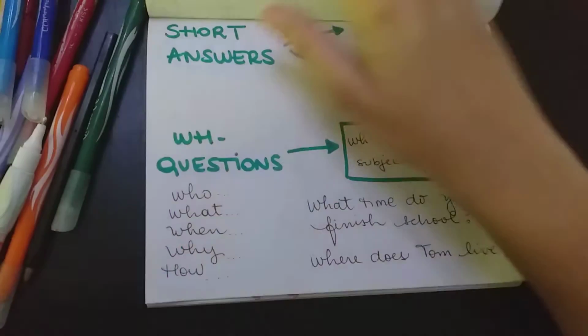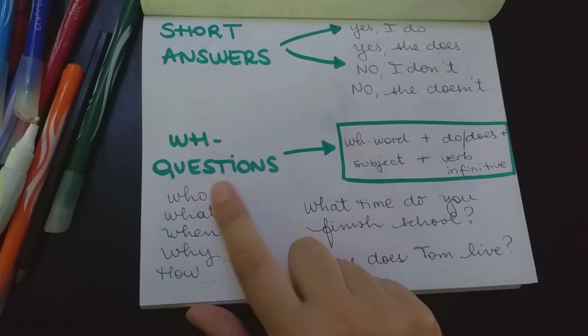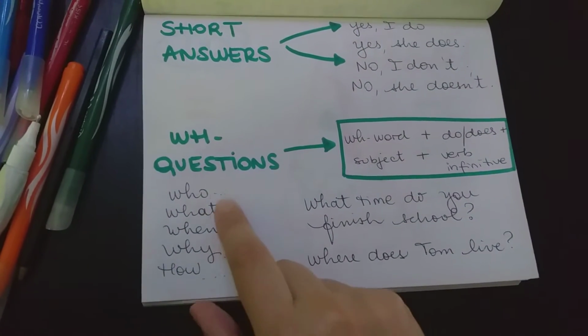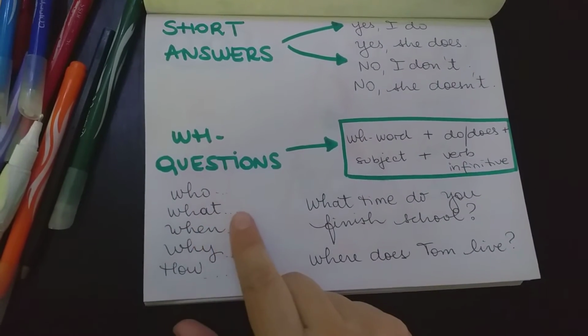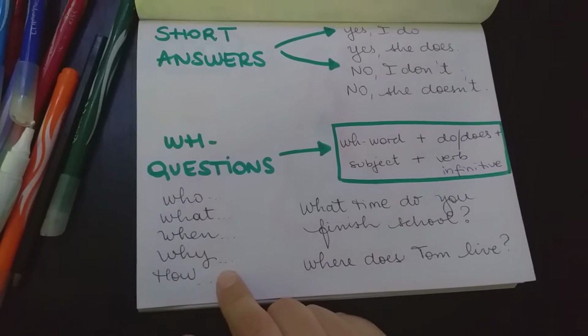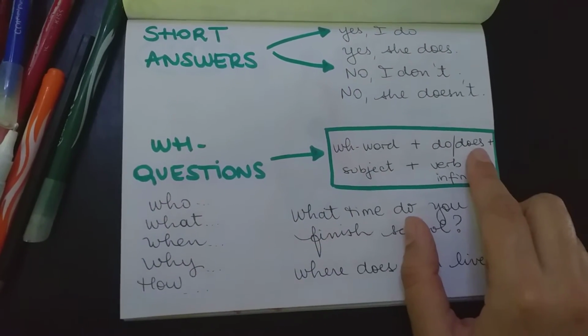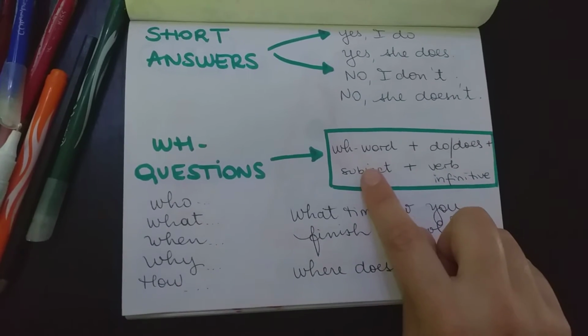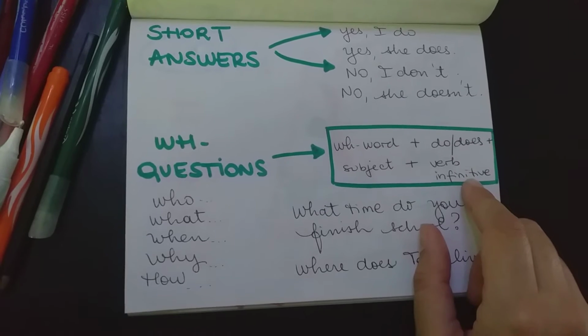But in the case of WH questions or information questions, I start with the WH word. For example, who, what, when, why, how, and then I include do or does, depending on the subject that I need later, and the verb in the infinitive form.